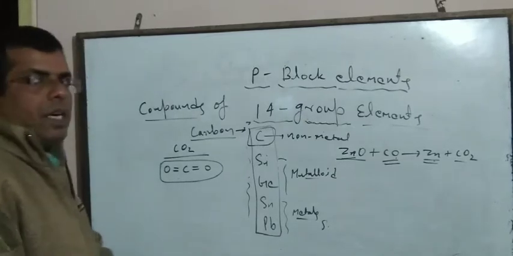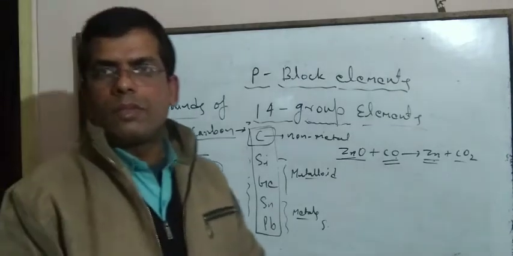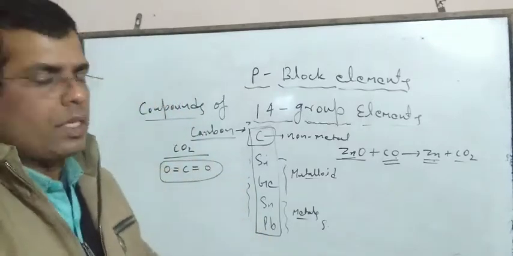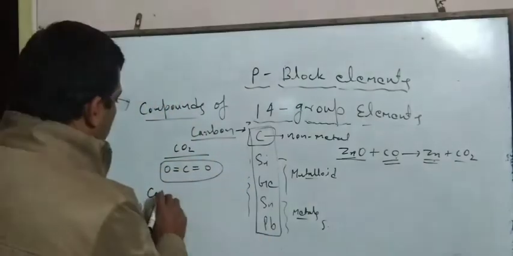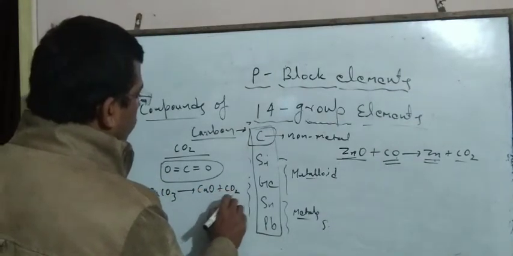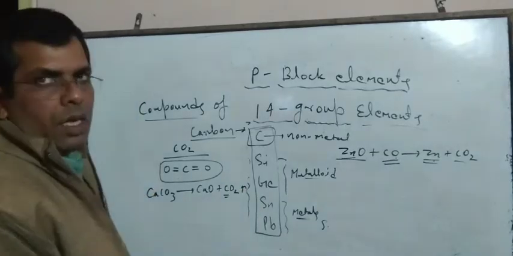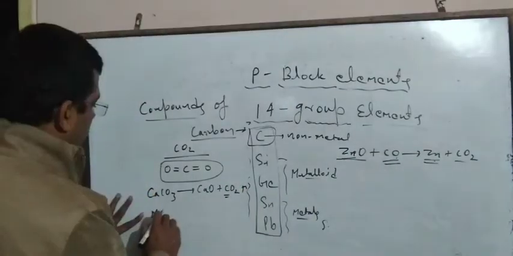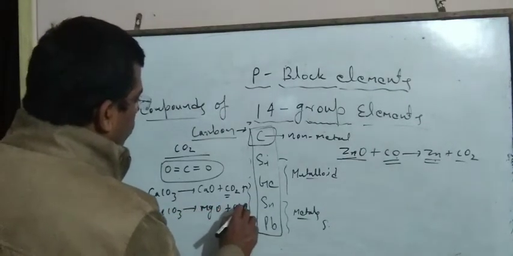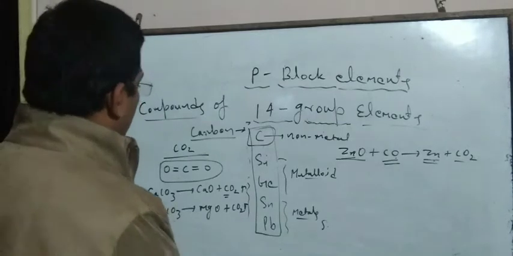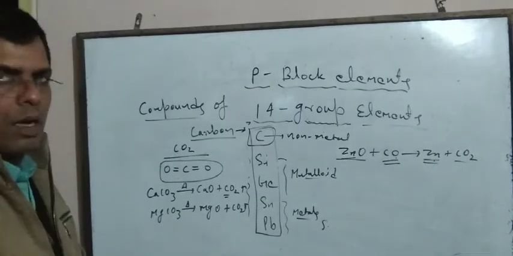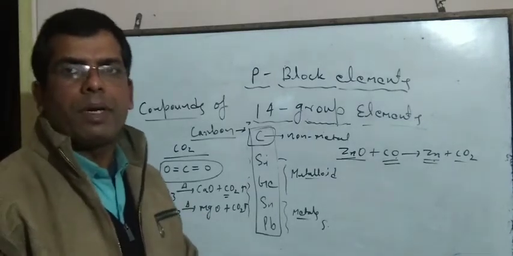If metal carbonates are heated, they form metal oxide with the release of carbon dioxide. Like if CaCO3, calcium carbonate, is taken, then it forms CaO plus CO2, carbon dioxide. If magnesium carbonate, MgCO3, is taken, it forms MgO plus CO2. So if a metal carbonate is heated, then it forms the corresponding oxide with the release of carbon dioxide. You should keep it in mind.